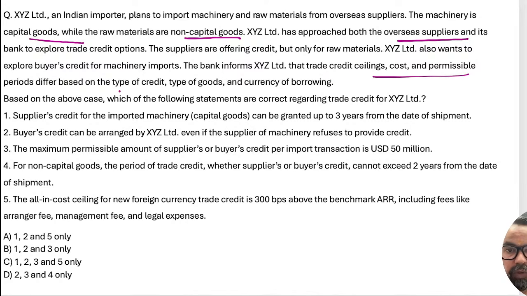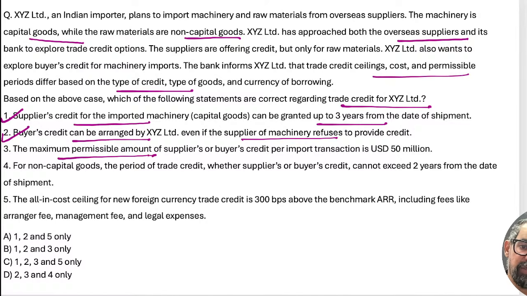So importer and exporter finance, import finance basically, and buyers and suppliers credit. Based on this you have to find out the correct statement. So first, supplier credit for the import machinery capital good can be up to 3 years from the date, and for your working capital it is 1 year. Buyer credit can be arranged by XYZ Limited even if the supplier of machinery refuses to provide this one. Yes. The third one is your maximum permissible amount is 50 million US dollar per import.